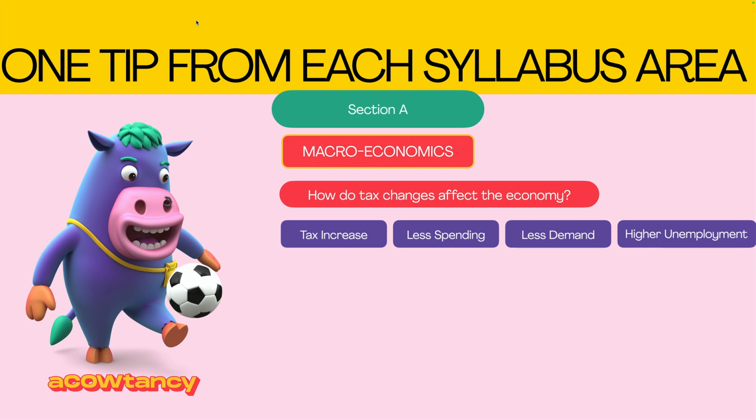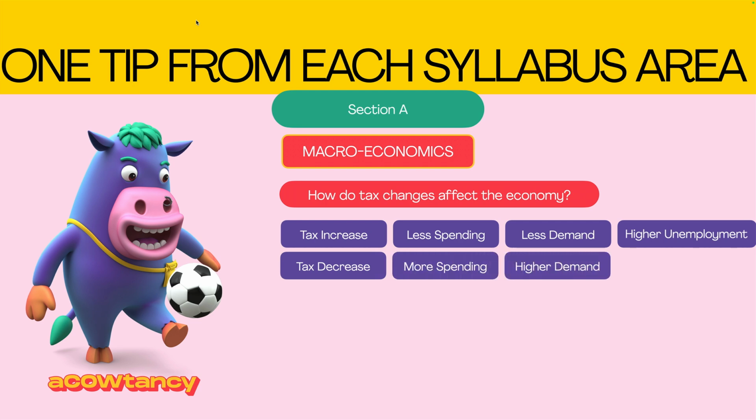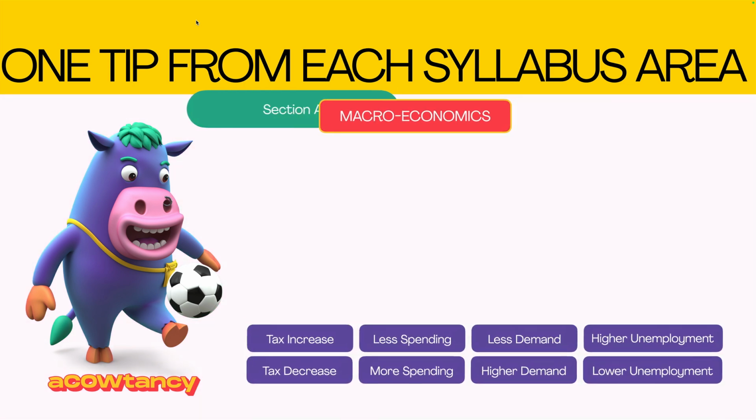Let's think about that the other way around though. What if you get taxed less? You'll probably spend more, so there'll be more demand, and so more people will be employed to meet that demand, so there'll be lower unemployment. Hopefully you understand that. Now let's have a look at what one of the questions were in the 2024 exam.